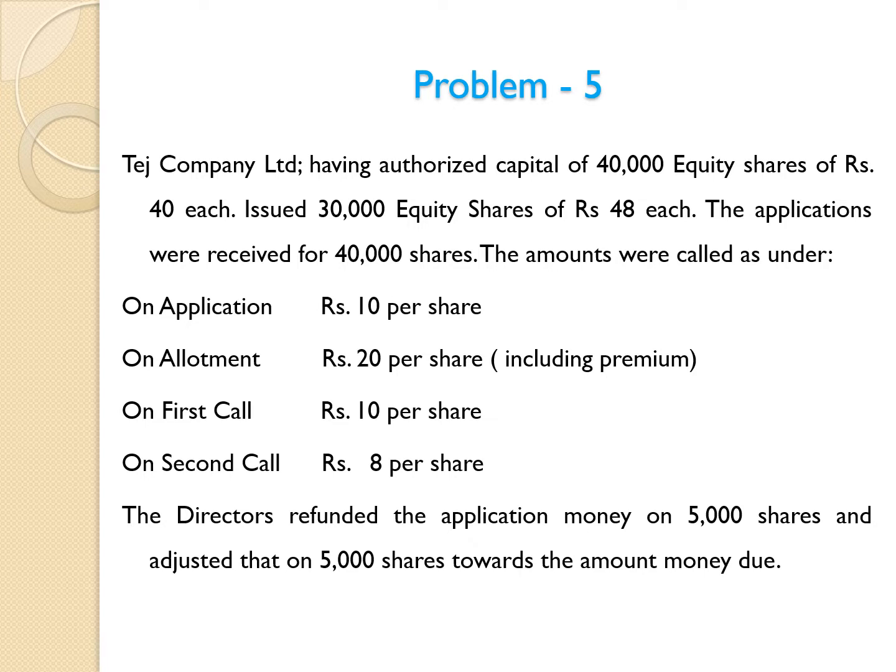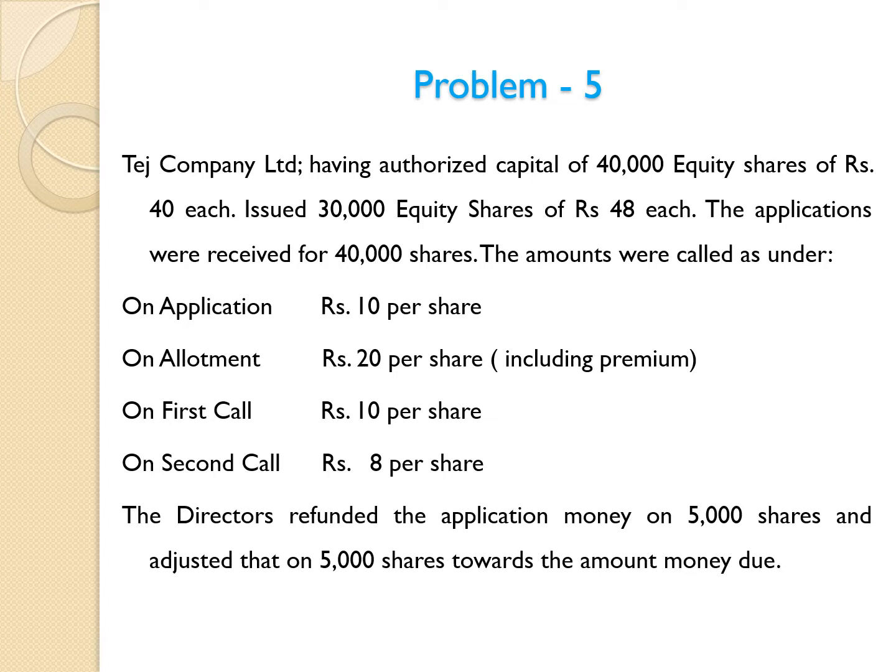It means that issue of shares is at a premium. Issued price is 48. Face value is 40, that is deducted from 48. Remaining value is 8, termed as premium. Though shares are issued 30,000, applications were received for 40,000. So consider that 40,000 equity shares while passing entry number 1 regarding application money received.